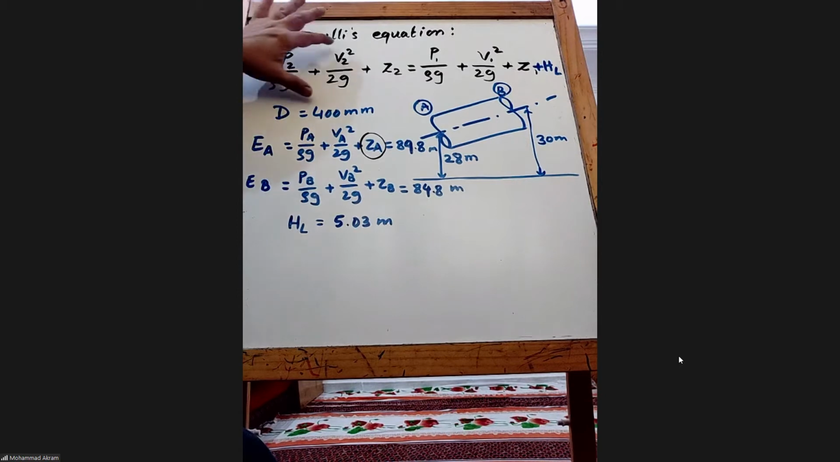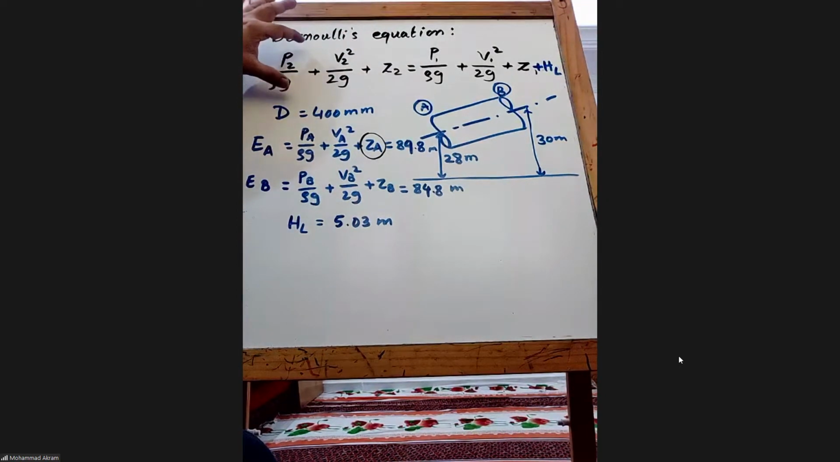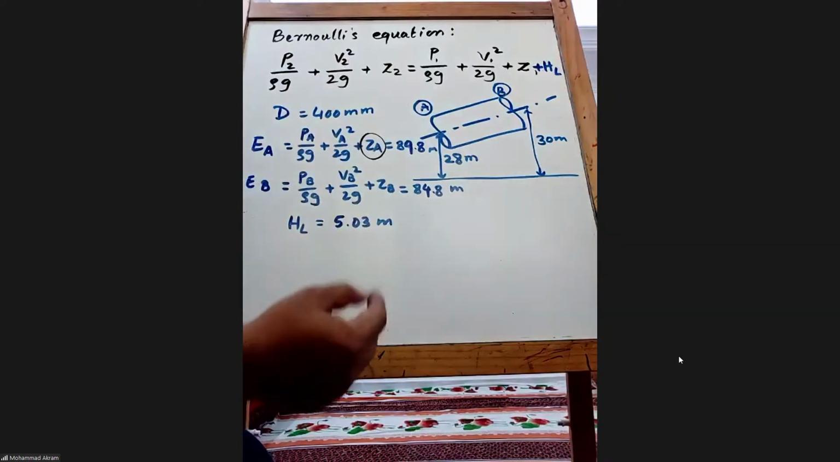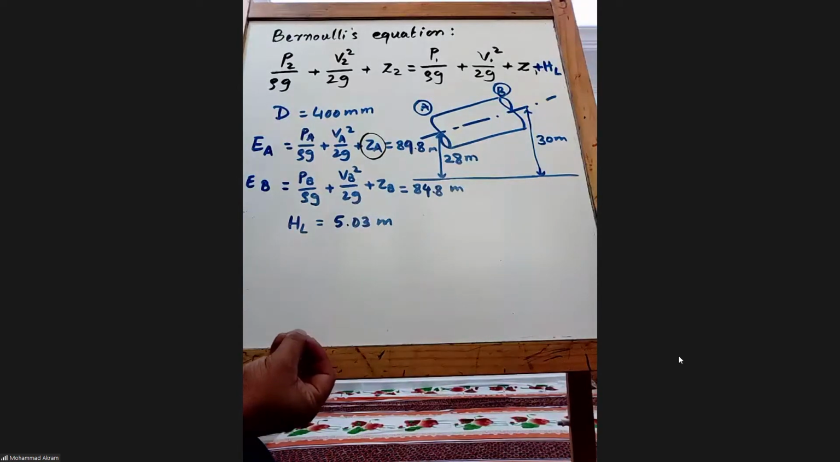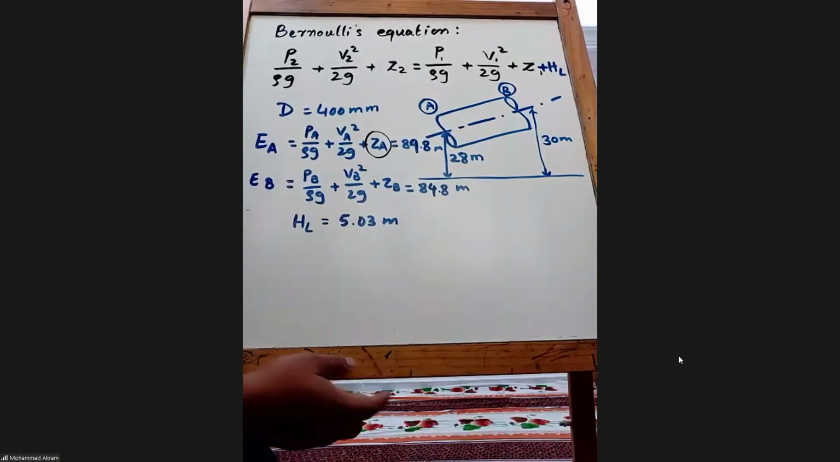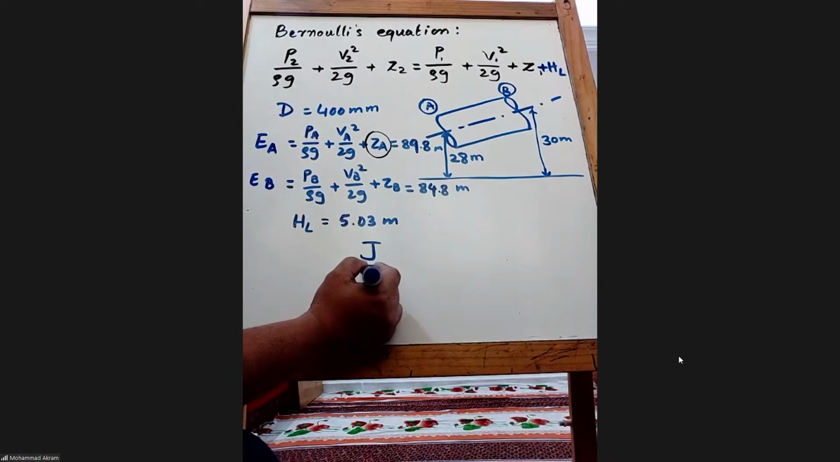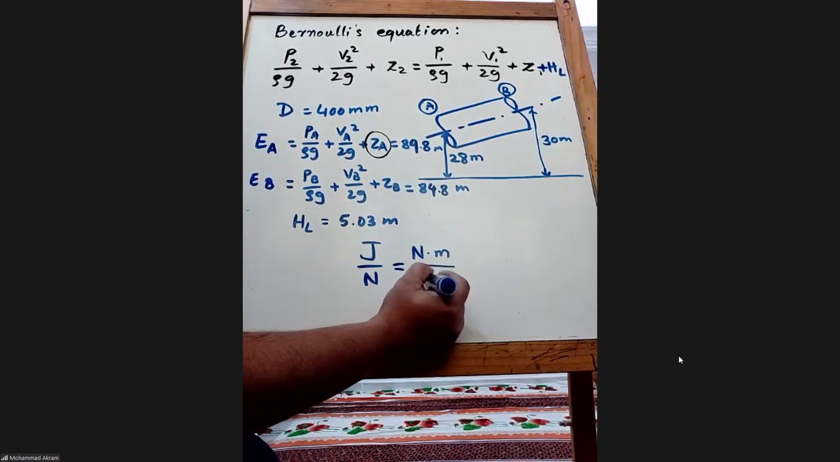Every term in the Bernoulli equation is energy per unit weight of the fluid. This is energy, of course, but per 1 Newton of unit weight it is. Okay. So if you take, what is joule per Newton? What is joule? Joule is Newton meter, right? Yes. Divided by weight.